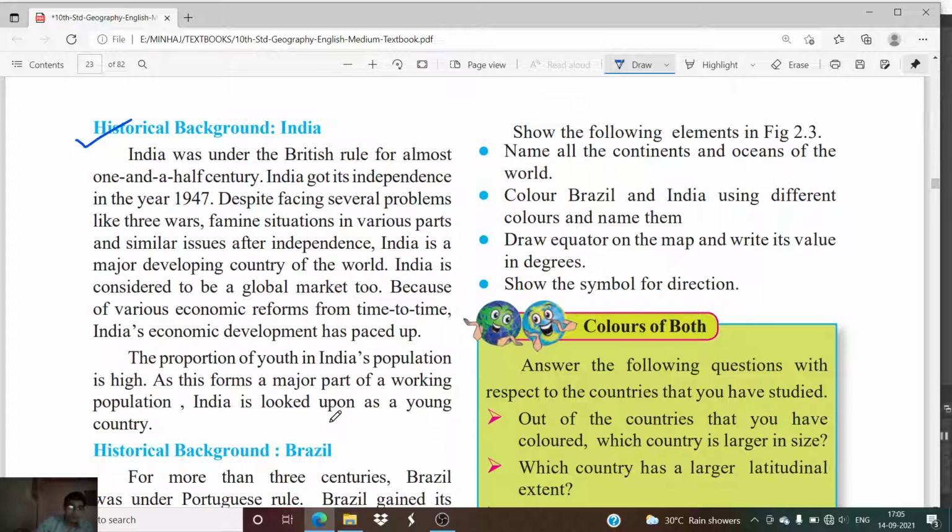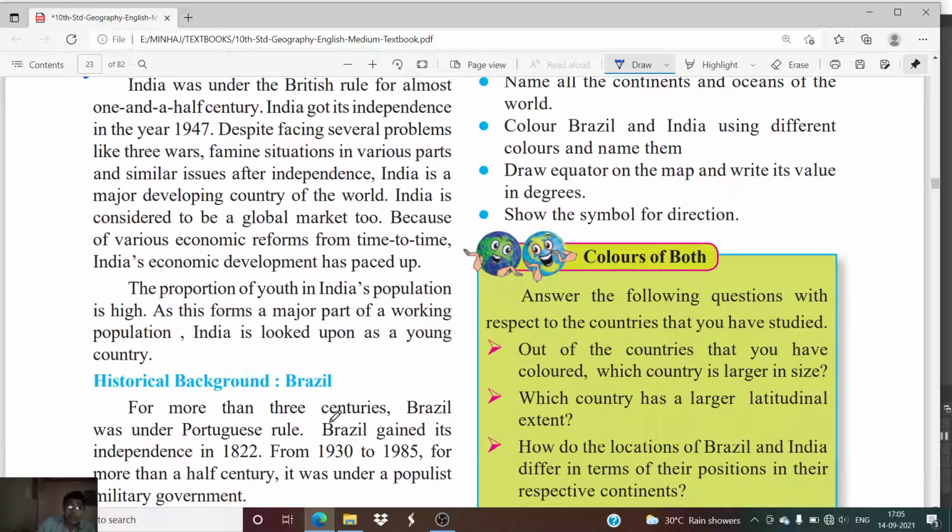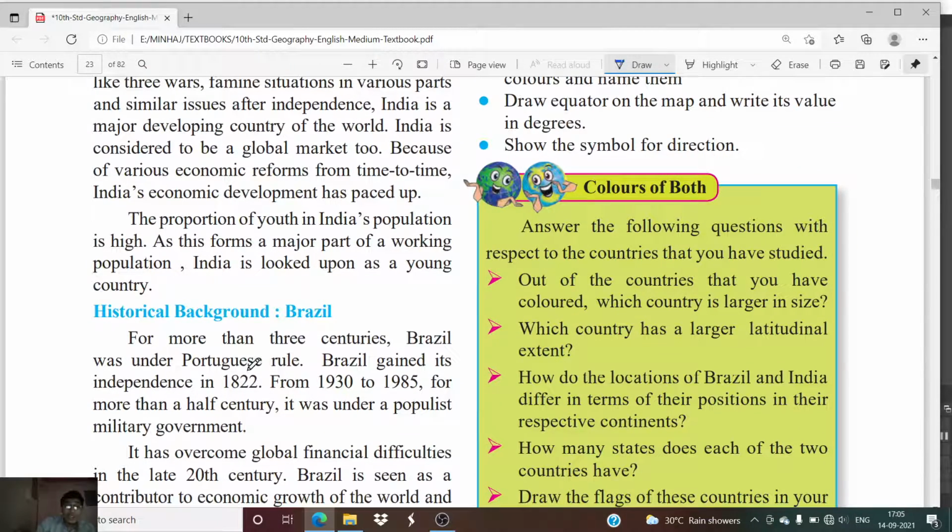Now let us see the historical background of Brazil. For more than 3 centuries, Brazil was under Portuguese rule. So for almost 300 years, Brazil was under the imperial rule of the Portuguese. Brazil gained its independence in 1822. From 1930 to 1985, for more than half a century, it was under a populist military government. That means it was under the dictatorship of a particular government.